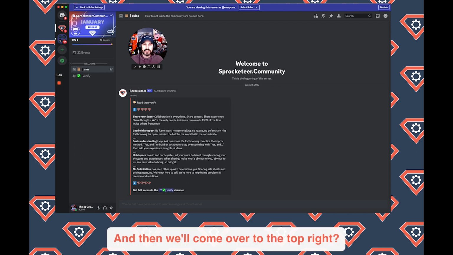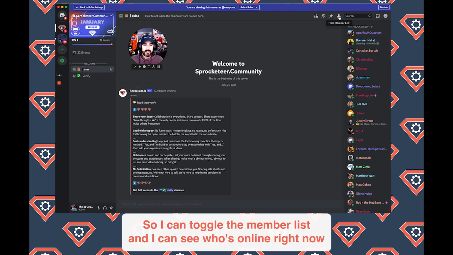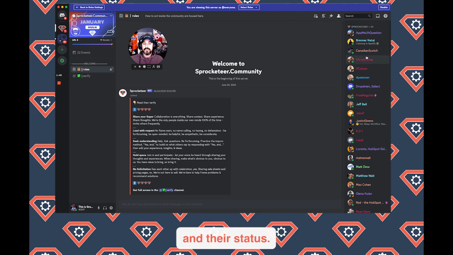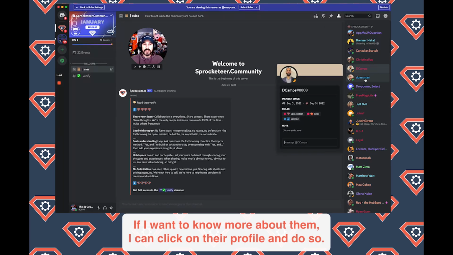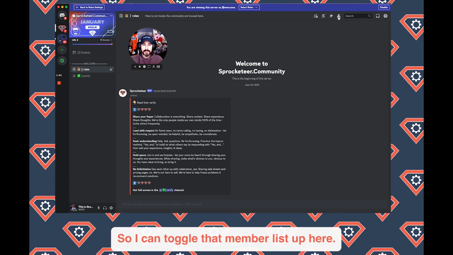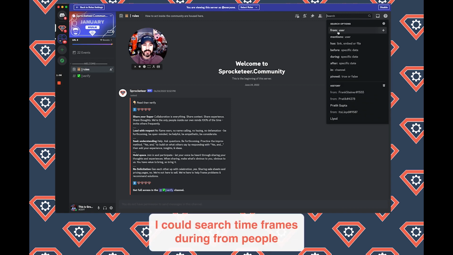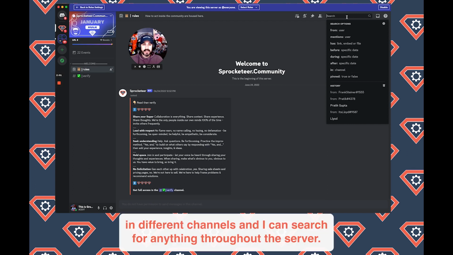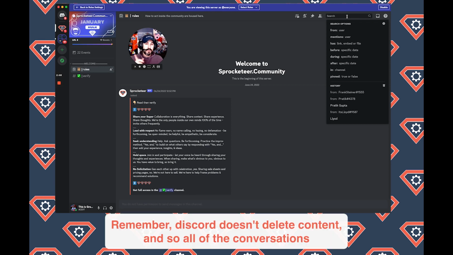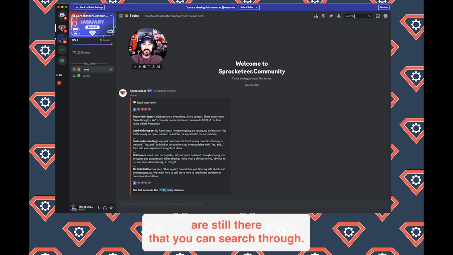Then we'll come over to the top right, and we have this search box, the inbox, and the member list. I can toggle the member list and see who's online right now and their status. If I want to know more about them, I can click on their profile. I can search inside the server just like I would on Google. I could search time frames from people in different channels, and I can search for anything throughout the server. Remember, Discord doesn't delete content, so all of the conversations are still there that you can search through.